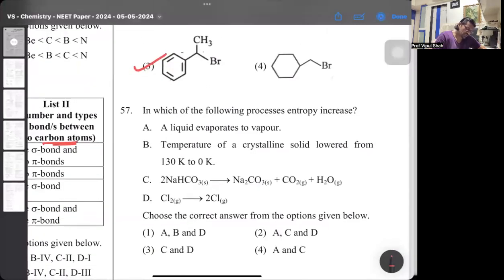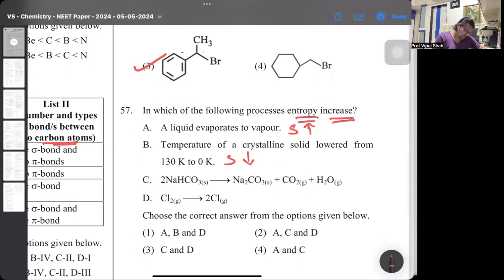57th: in which of the following processes does entropy increase? What's entropy? The randomness of the system. In other words, the gaseous state is the most random state of matter, so the gaseous state represents the highest entropy. Liquid evaporates to water vapour. Yes, we will say entropy is going to increase. Entropy is represented by S, so entropy increases. Temperature of a solid is lowered. When you lower that to 0 Kelvin, it becomes a perfect crystalline solid. As per the third law of thermodynamics, the entropy of a perfect crystalline solid is always 0. So here the entropy decreases.